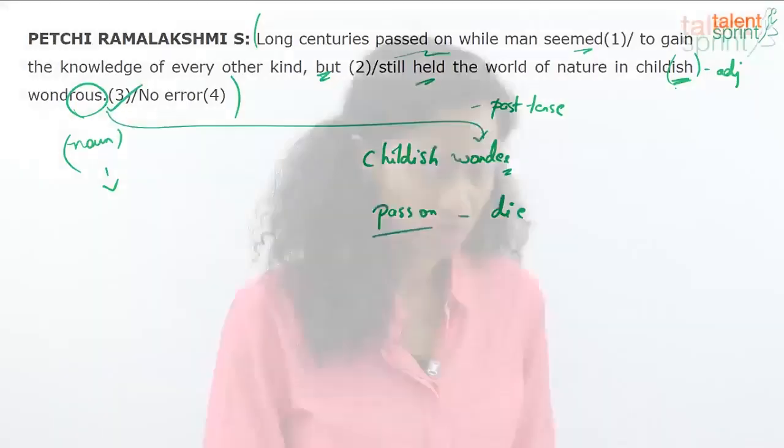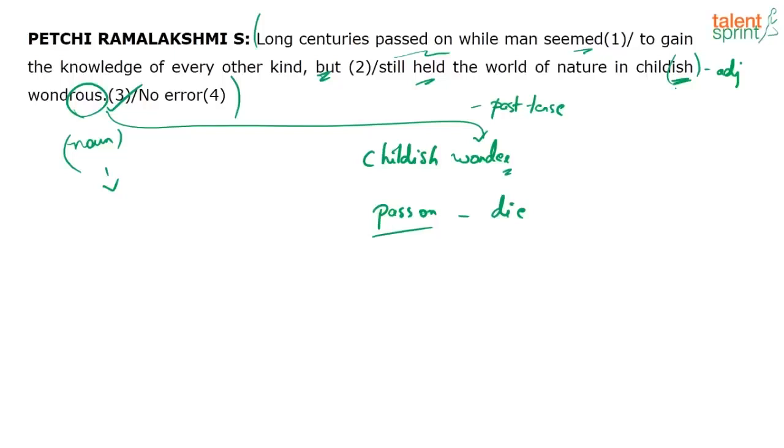Always remember, you don't need the definite article when you're generalizing something, right? Here it is generalizing man as a common entity, right? While man seemed to gain knowledge. So it's understood. You don't have to say the man. Man in general. So when you're generalizing something, you don't need the definite article. They're not talking about a specific man here, right? Are you following? Man in general. No specific man is being spoken about here in the context.